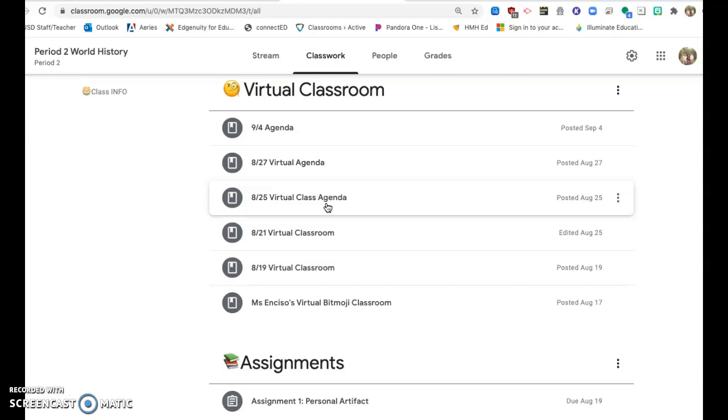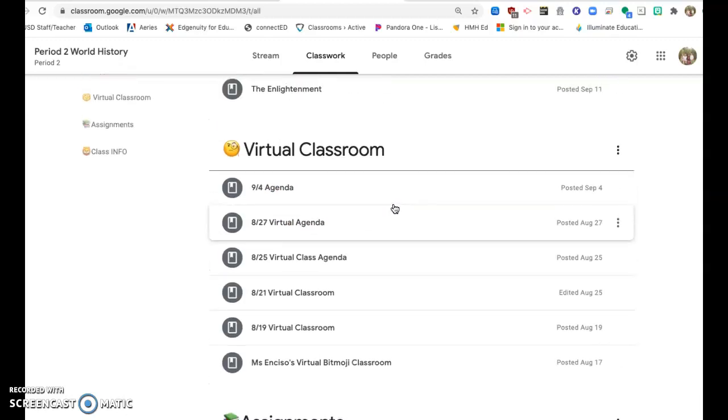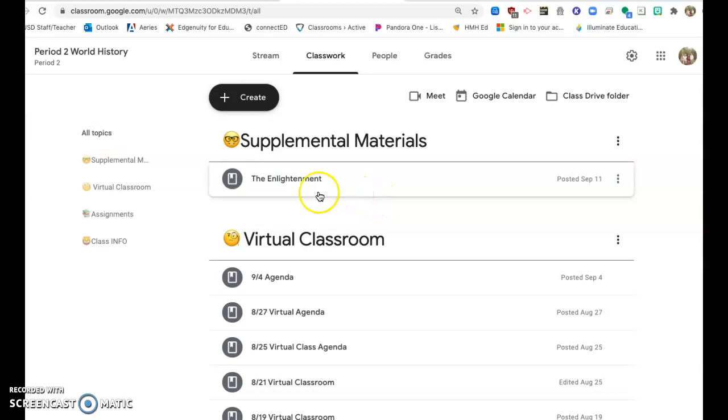At this point in time, a majority of my students have requested that we minimize our Zoom time so that they can utilize that Zoom time to complete their coursework in Edgenuity. So I'm going to try to honor that request and allow them to use as much of their Zoom time to complete that coursework.